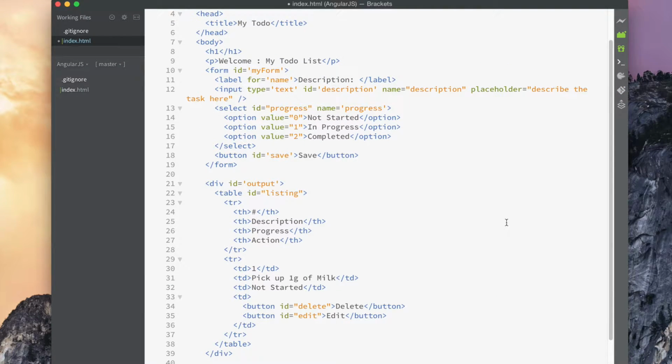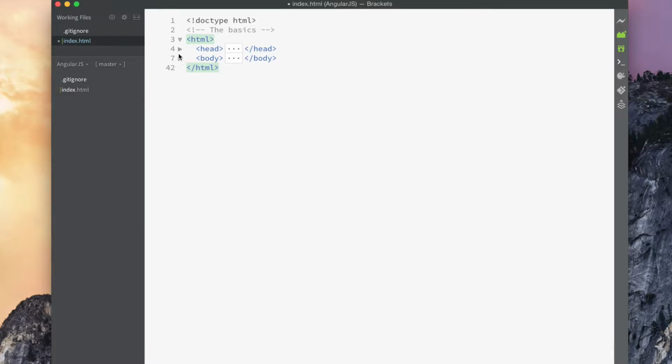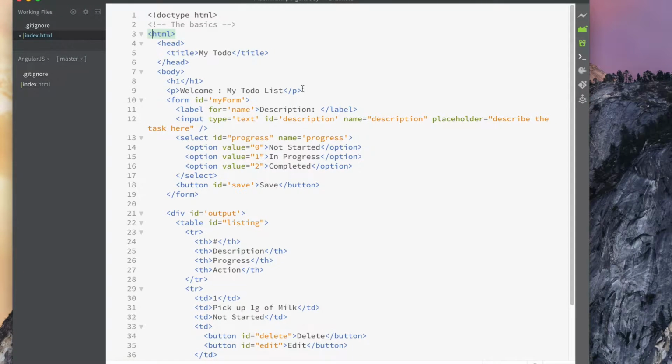And so this is not very different from what I've shown in the other video on HTML, right? There's this directive sort of at the top here, but don't worry about that. Ignore that for now. And same rule, we have this one HTML root tag. Within it, we have the head tag and the body tag, which I mentioned before. Inside the head tag, I have a title, and I say My To-Do. Okay, and this is the application we're going to create.